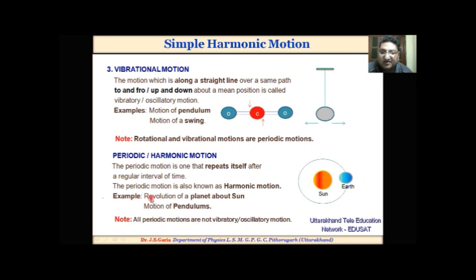For example, a revolution of a planet around the sun, that is, this is the sun and the earth is rotating about it. Motion of a pendulum. It is also important that all periodic motions are not vibratory or oscillatory motion.